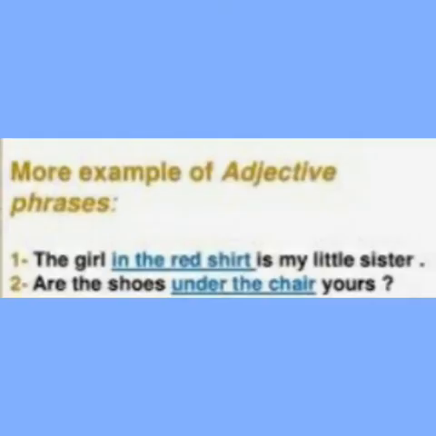First, the girl in the red shirt is my little sister. In the red shirt here is an adjective phrase that modifies the noun girl. Second example. Are the shoes under the chair yours? Under the chair here is an adjective phrase that modifies the noun shoes.